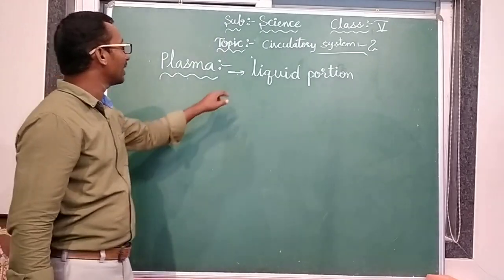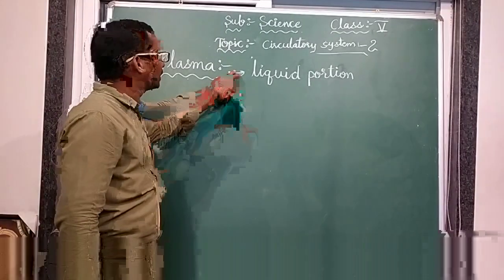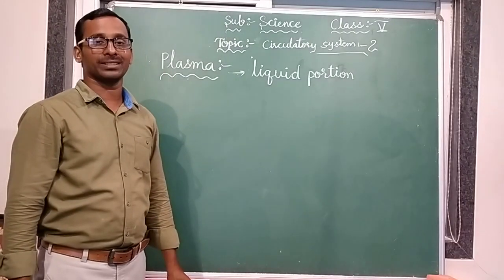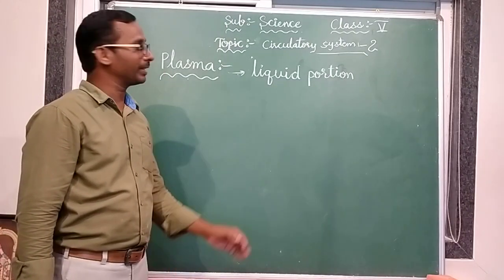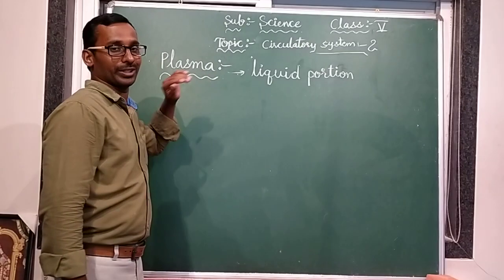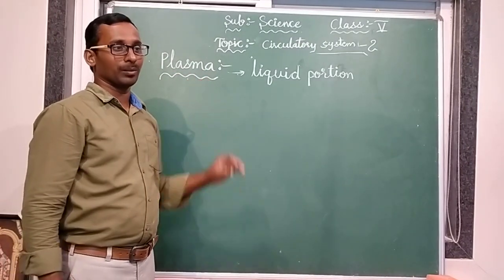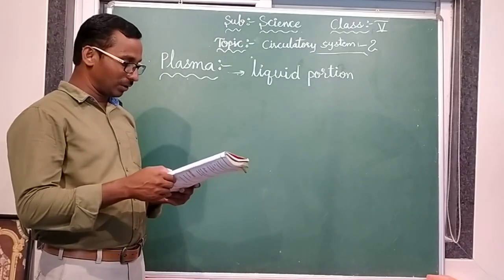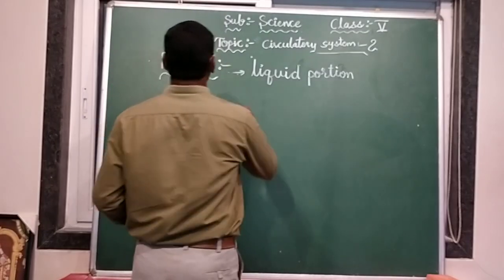So, blood cells are there, the cellular part. In that, red blood cells, white blood cells, and platelets are all suspended in this liquid portion. It is pale yellow in color. What is the color?